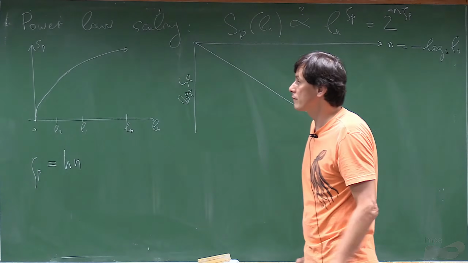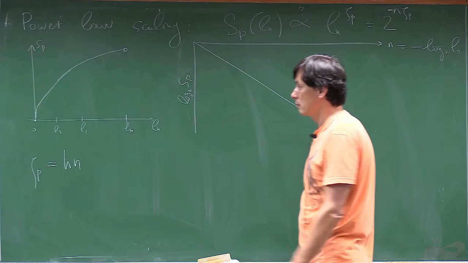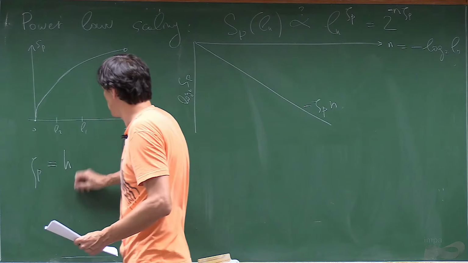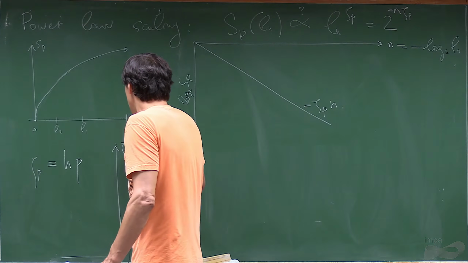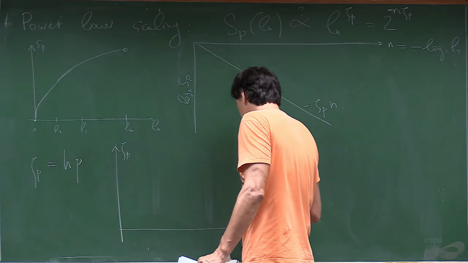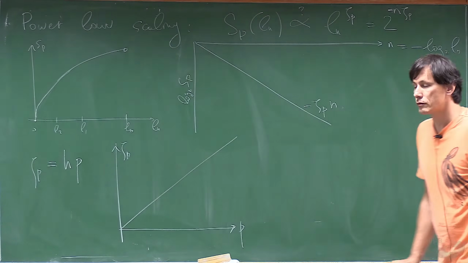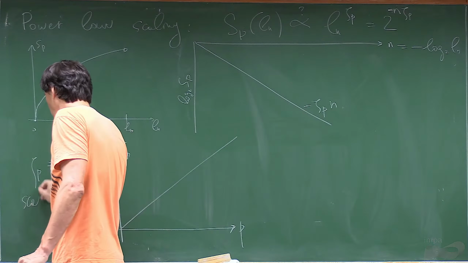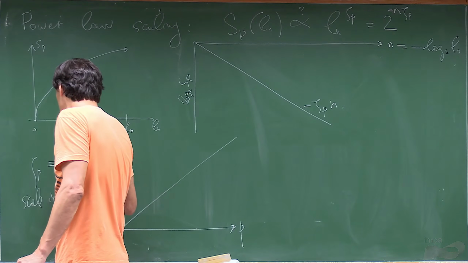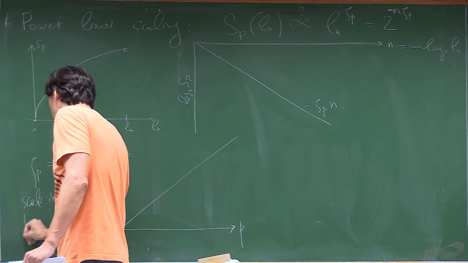If the solution was scale invariant, then the values of zeta p as a function of p would be a straight line. So this is the scale invariant solution, for fixed p.